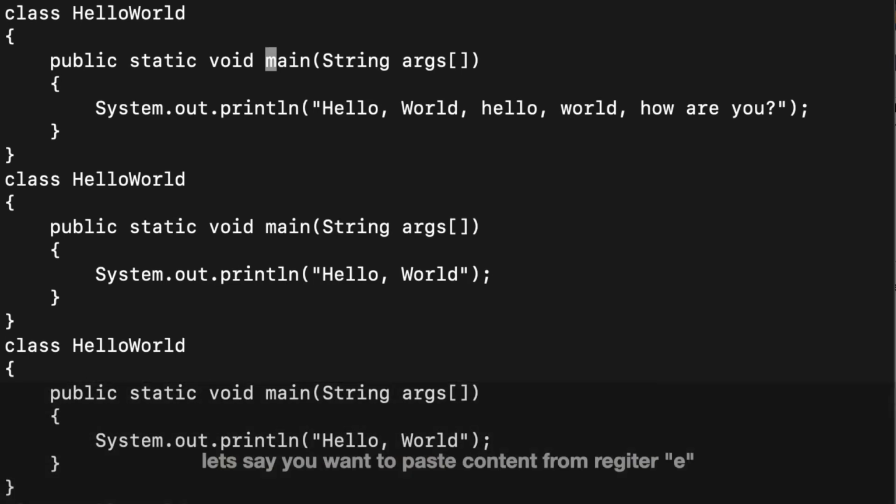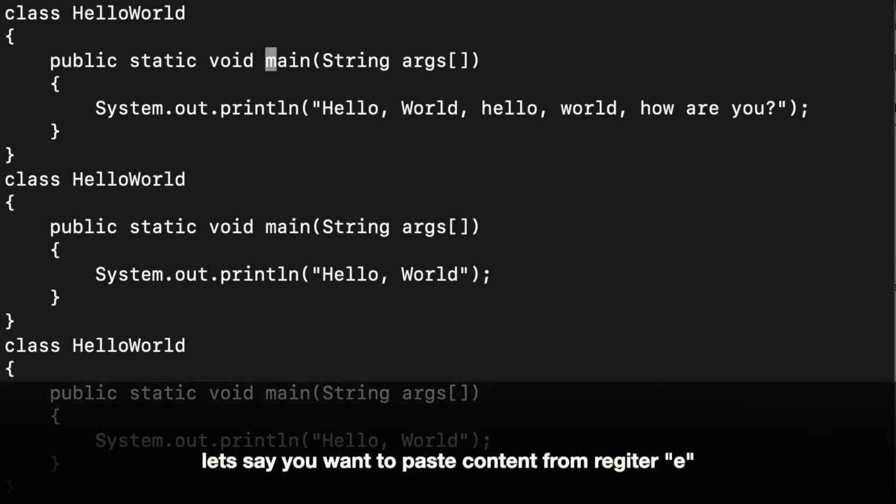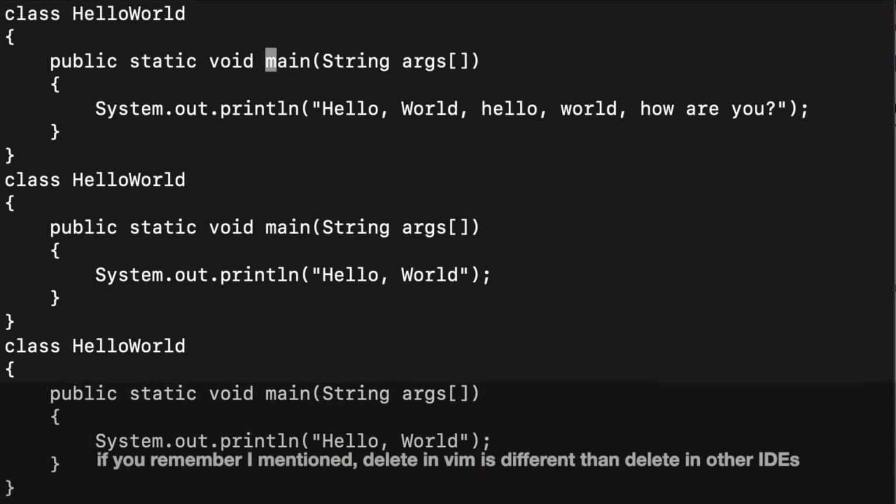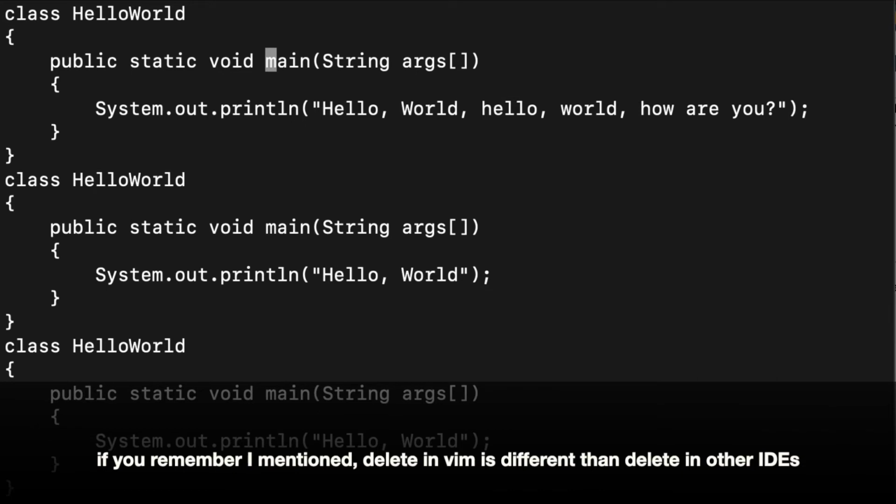Now how can you reuse it? Let's say I want to paste content from register E. In that case, you will have to use double quote, the register's name, which is E here, then P for paste. And if you remember, I mentioned that delete in Vim is a bit different from delete in a normal IDE, and I'll try to explain it here.